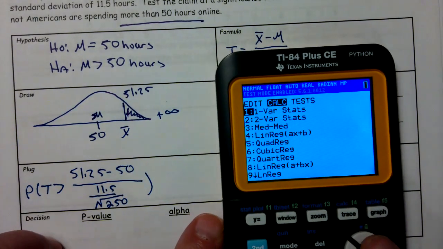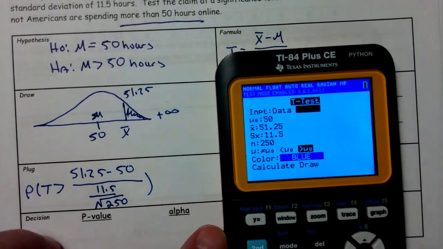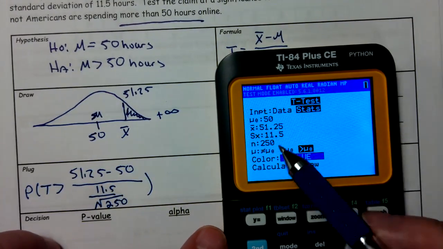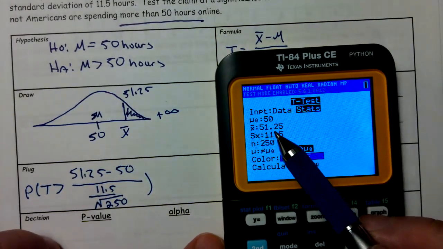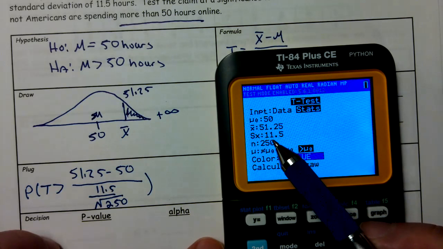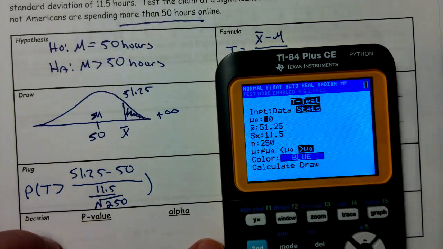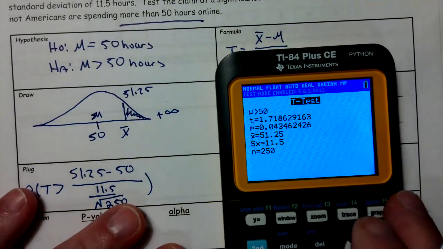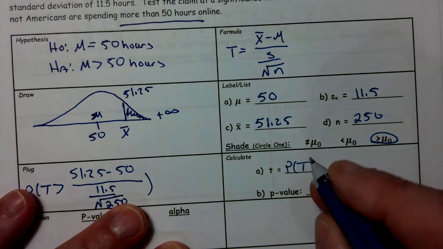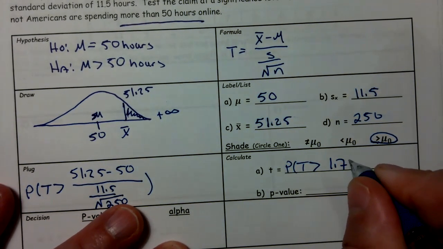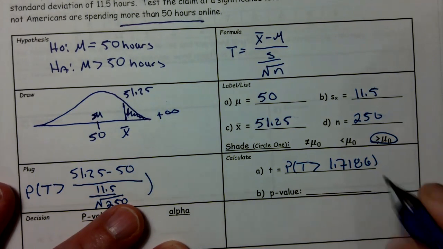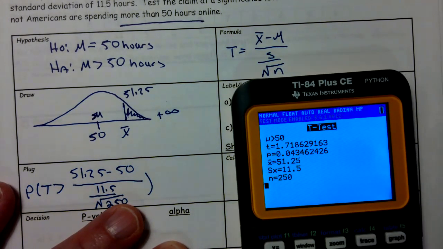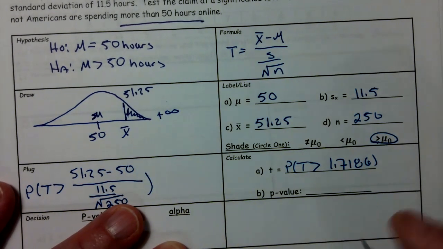So stat, test, t-test, mean of 50, sample mean of 51.25, our standard deviation is 11.5. There's our sample size. We go ahead and press calculate, and we find out we have a t statistic of 1.7186, which gives us a p-value of 0.0434.